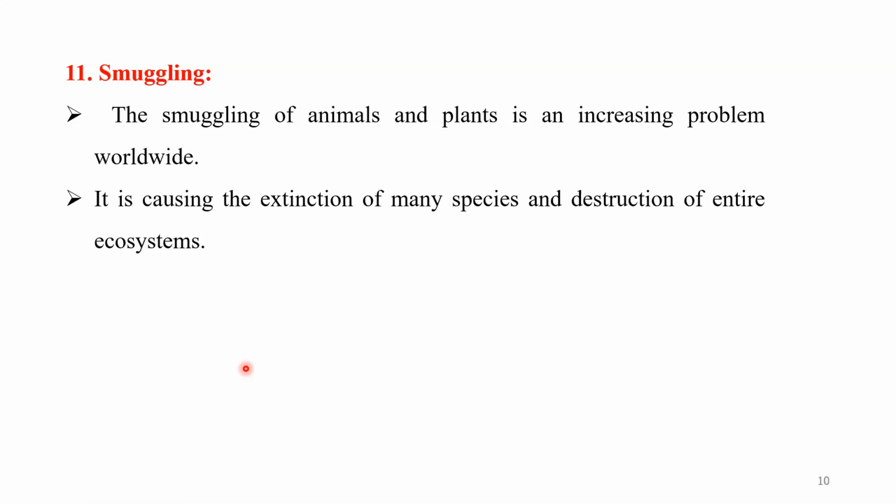And dear students, last, smuggling is also very important. Smuggling of animals and plants is an increasing problem worldwide. In the case of India, we have already seen in Karnataka that Veerappan was the man behind this type of smuggling of elephants and wild animals such as tigers, lions, and deer. Due to smuggling, there is a great loss of species, I am talking about animals and plants.